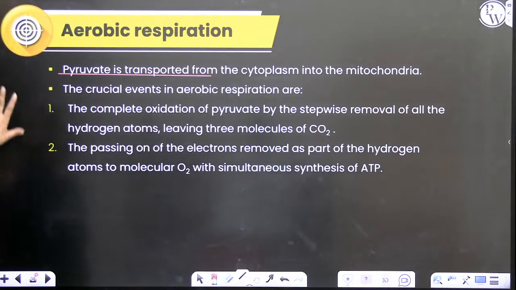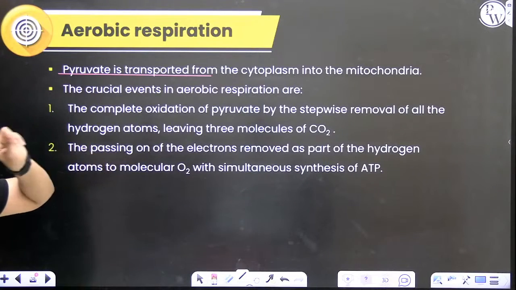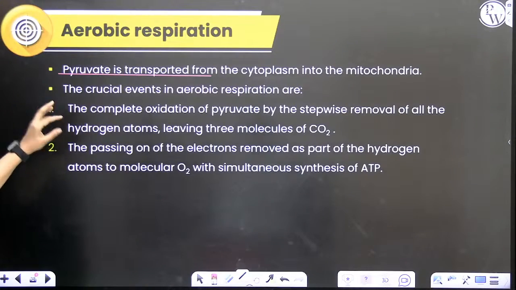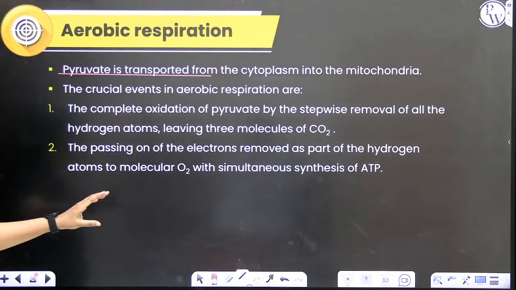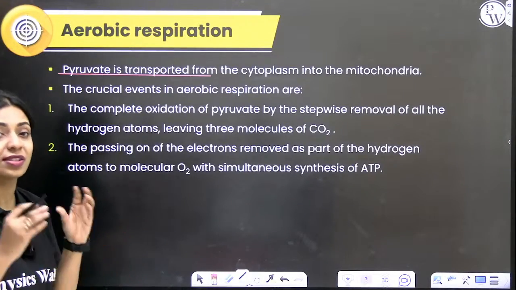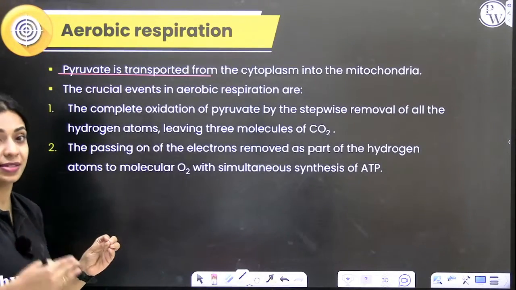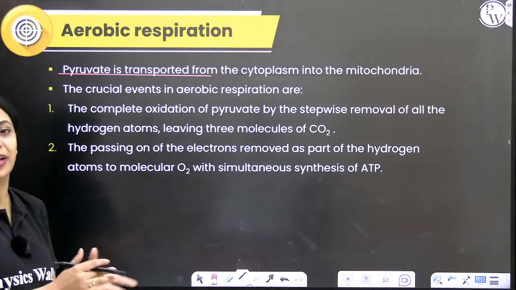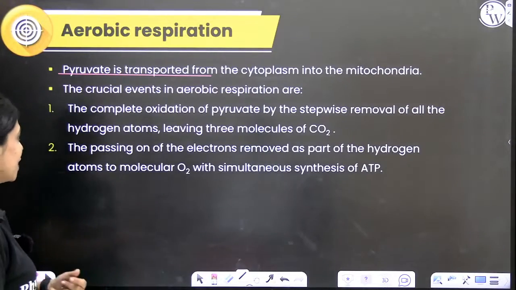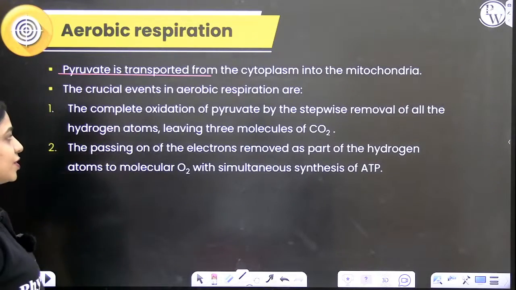So in aerobic respiration, there are two very important events. What are those? Let's find out. First of all, I've been emphasizing since the beginning that if it is aerobic respiration, complete oxidation is going to happen. When complete oxidation is going to happen, maximum amount of energy is trapped in the form of ATP. If complete oxidation is happening, it's going to happen in a stepwise manner. When complete oxidation is happening, a lot of energy is released in the form of ATP, right? So when complete oxidation is happening,